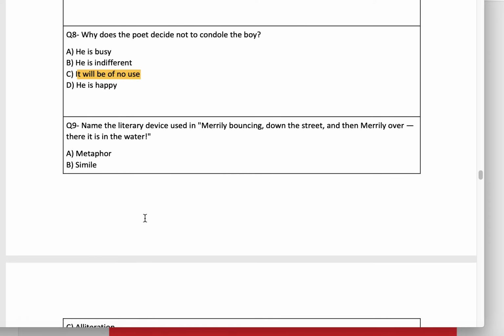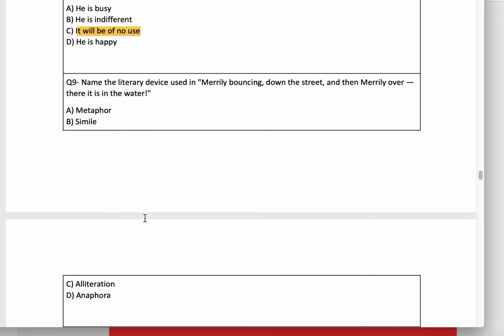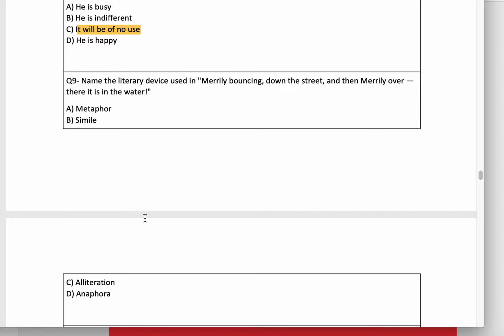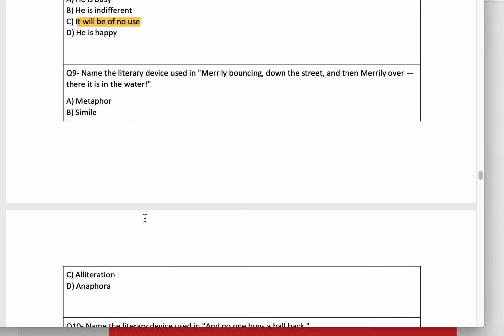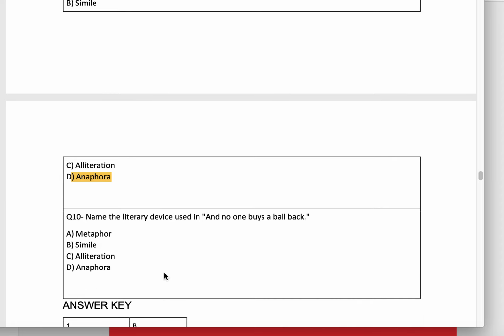Question number 9. Name the literary device used in merrily bouncing down the street and then merrily over it is in the water. So merrily and merrily are two lines using the same words in the beginning. So this will be anaphora. Okay, this poetic device will be anaphora.